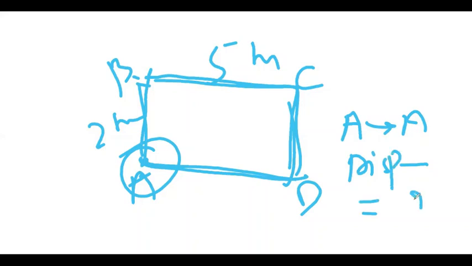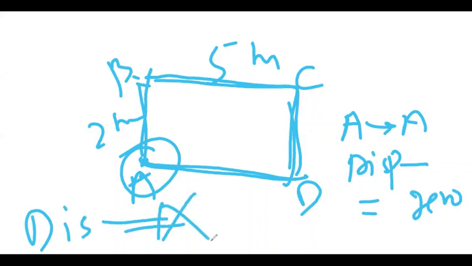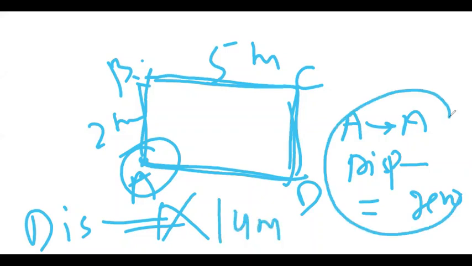Displacement is 0. But can you say that distance is also 0? No, it will never be 0. So what is it? It is from A to B, B to C, C to D, and D to A. What is this? This is a perimeter. Perimeter is 2 plus 5 plus 2 plus 5. So 5 and 5, 10, and 2 and 2, that means 14 meters is your distance traveled, but displacement is 0. So this is an example of displacement as 0 and distance as 14 meters.